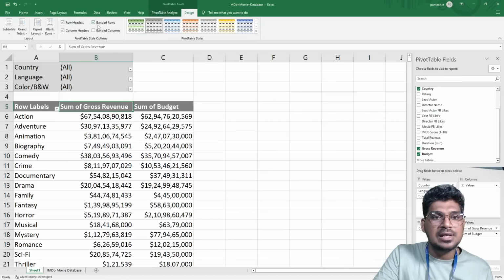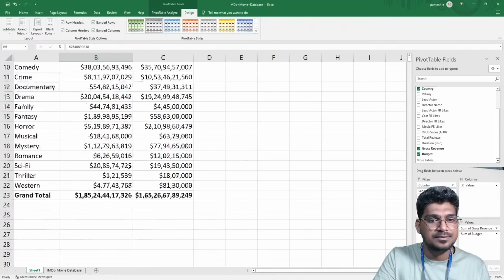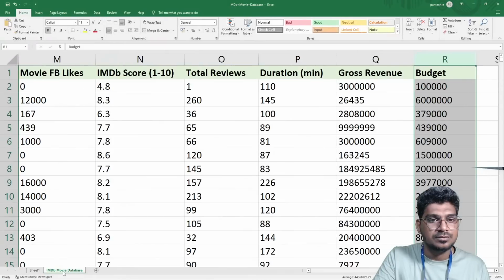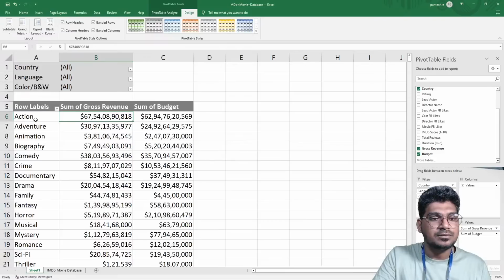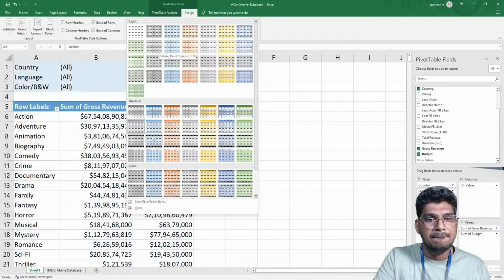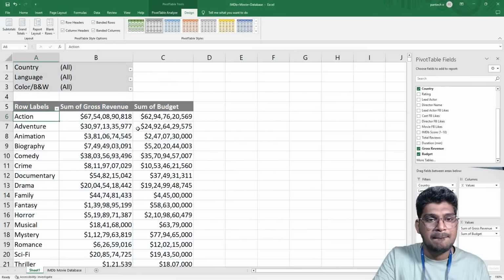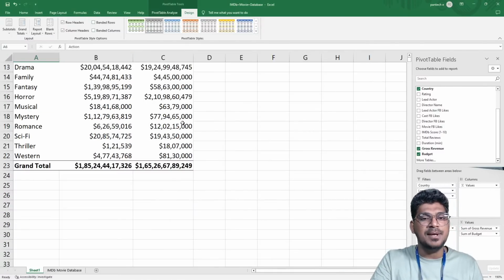The banded rows will help, just a minute. I'm going to select the different options here. Banded rows will be more helpful.